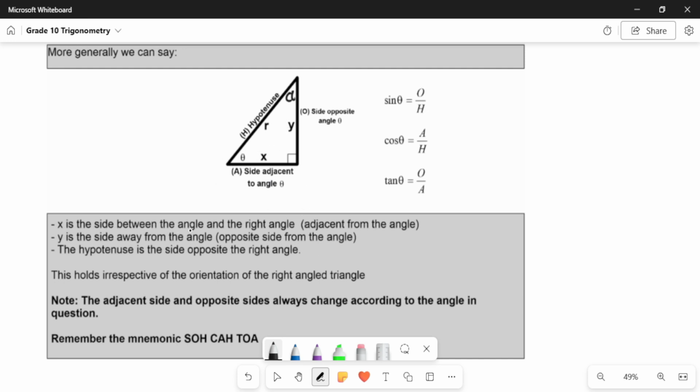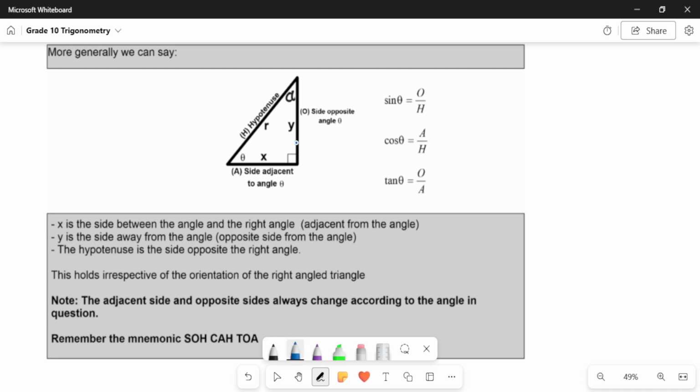X is the side between the right angle and the angle, so that's the X, or the adjacent side. Y is the side away from the angle, so that's the one that's away from it. It's the opposite of the angle in question. And the hypotenuse is obviously the side opposite the right angle always. And this holds irrespective of the orientation of the right angle triangle.